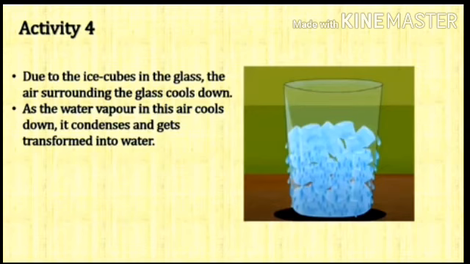Understood? So where do the droplets come from? From air only. In air, water vapor is there, and this water vapor condenses because of the ice, because of the low temperature. It converts into water droplets which collect on the glass. Understood?